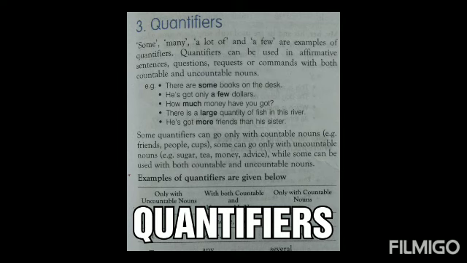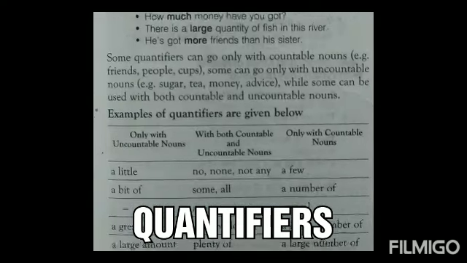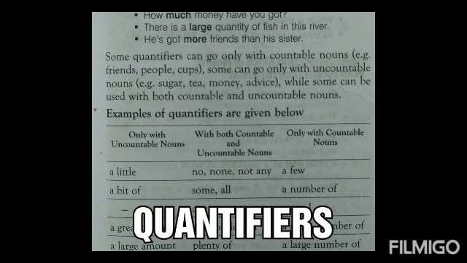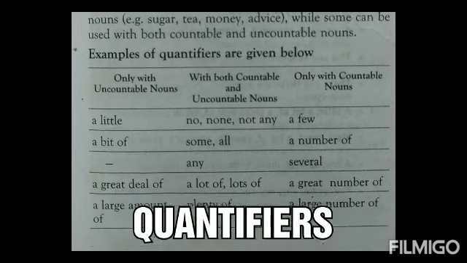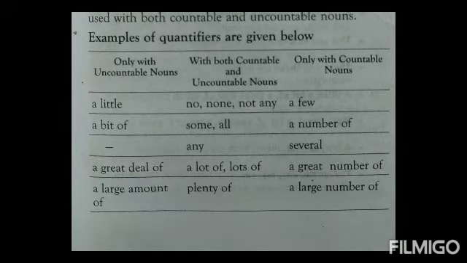These quantifiers can be used in positive sentences, questions, requests or commands with both countable and uncountable nouns. Now, here are examples of some quantifiers. Quantifiers like a little, a bit of, a great deal of, a large amount of go with uncountable nouns only.